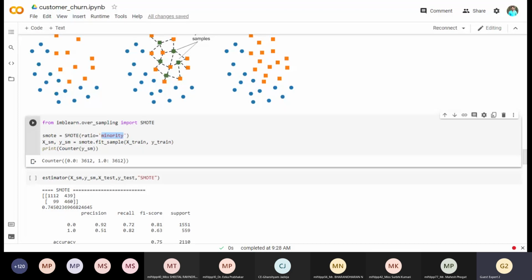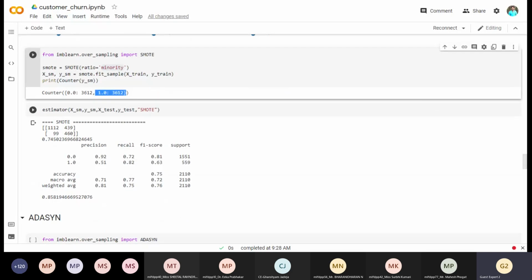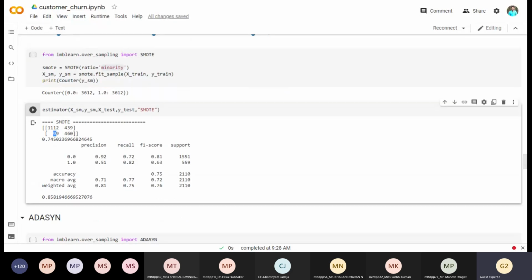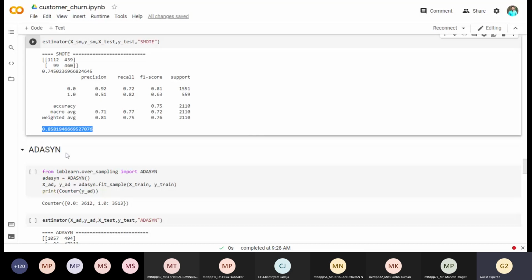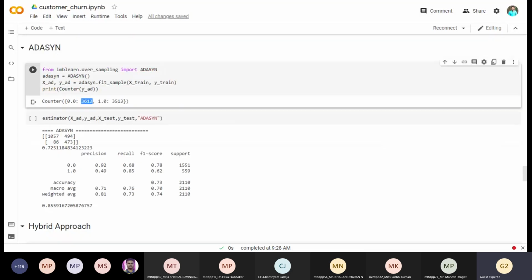So we have balanced the data set in such a way that 0 is 3612 and 1 is 3612. 0 means customers are associated and 1 means customers are not associated. And when we see this classification confusion matrix, it seems good that this has been reduced compared to TOMEK, but this false positive has been increased. So obviously the simple SMOTE is not so applicable, and the ROC AUC curve is 0.85. The same way, adaptive synthetic we have used, and we got 3612 and 3513 records. See, again, this is not perfectly balanced, but somewhat balanced, greater than 5%, not a rare event. Fine. And we see that the accuracy is 72%.